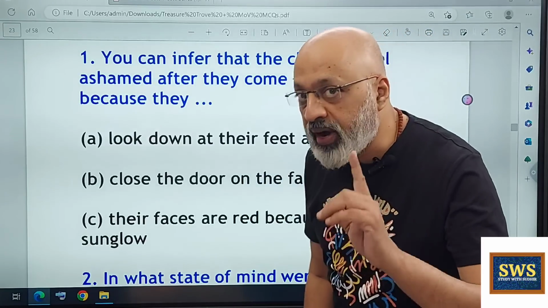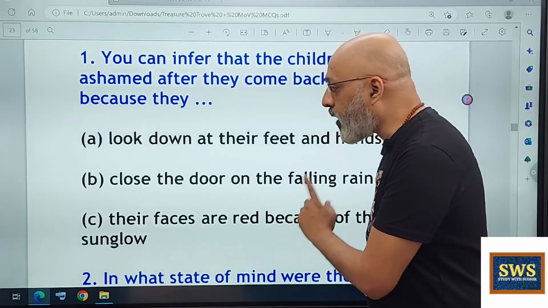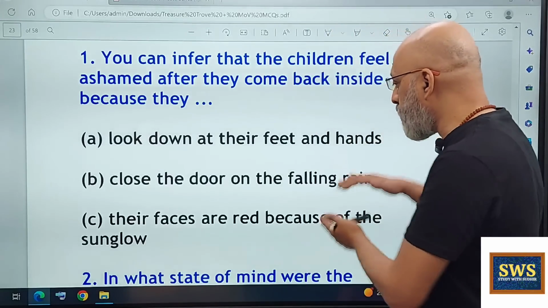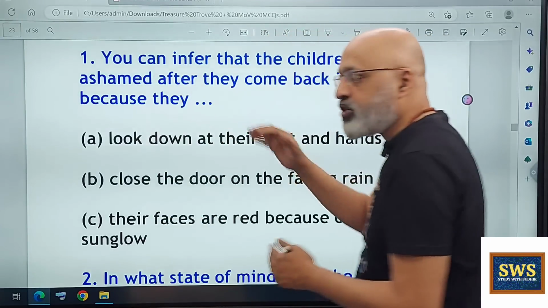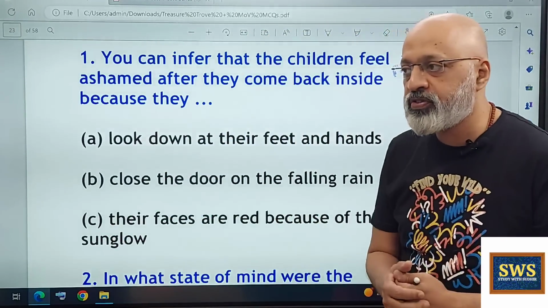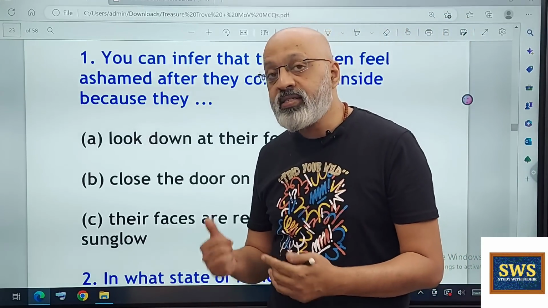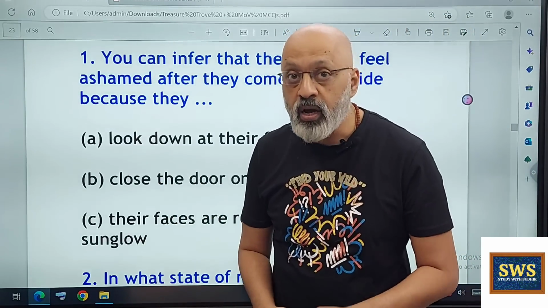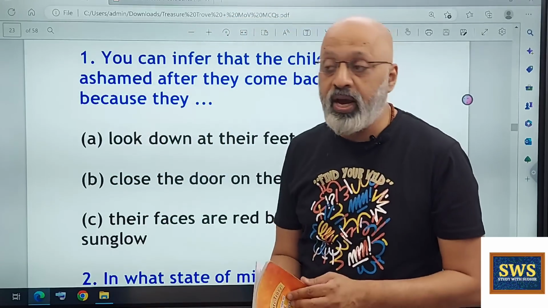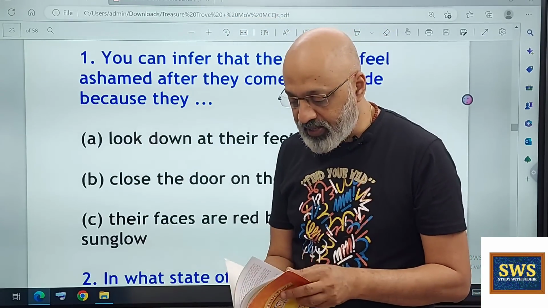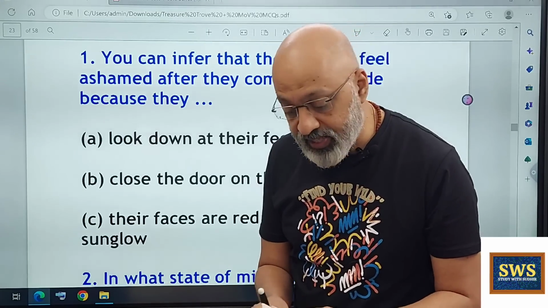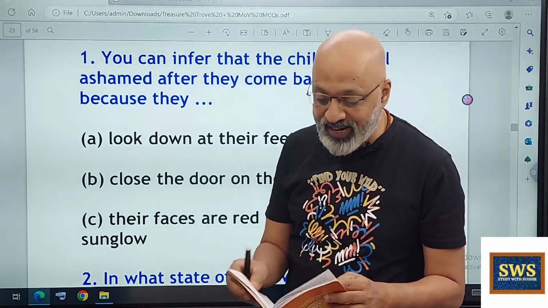If you have not read the text very carefully, you are likely to get confused here, and I'll tell you the reason why. Because of close the door, they're ashamed. It's quite possible. Or there could have been a fourth option where you could have said that they suddenly remembered that they had locked Margaret inside the closet, right? But let's look at what exactly the text says.